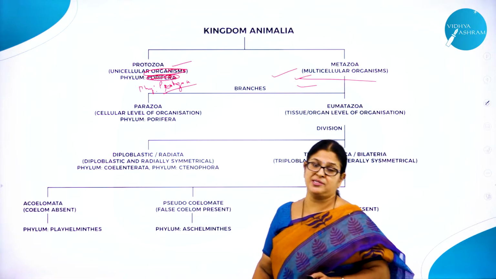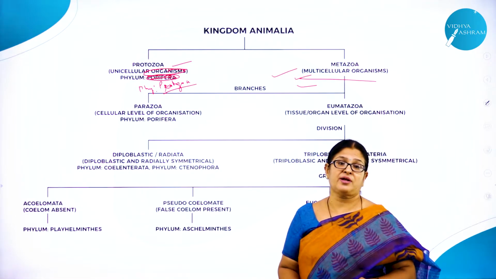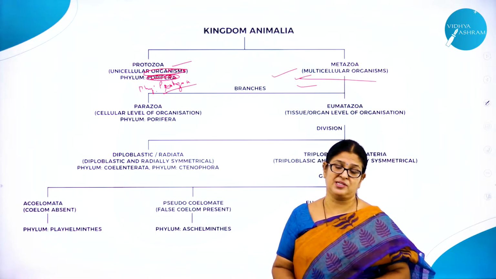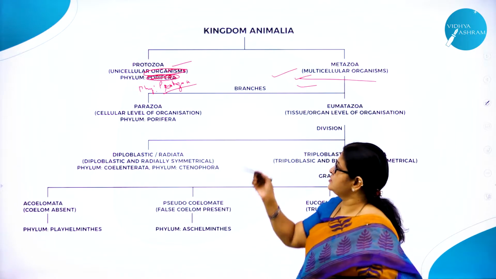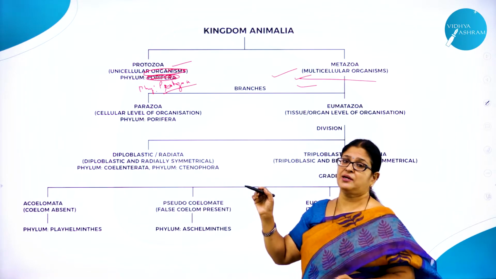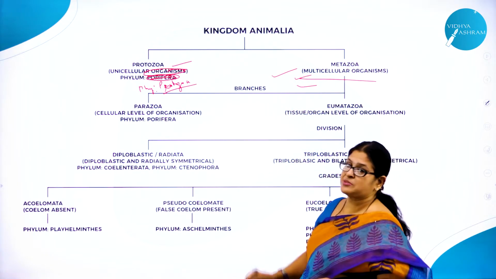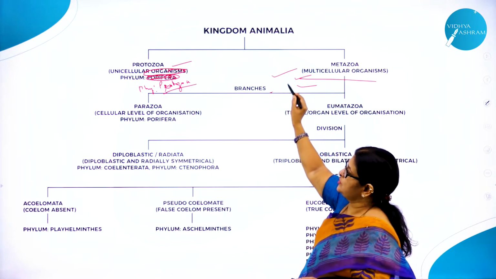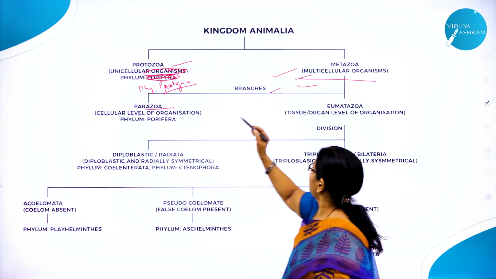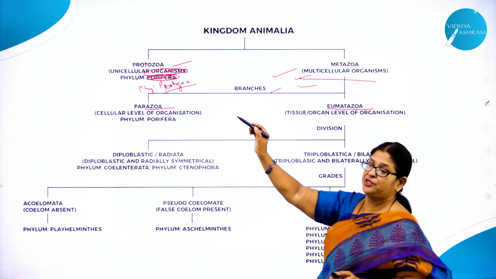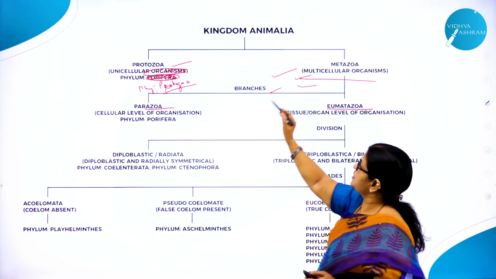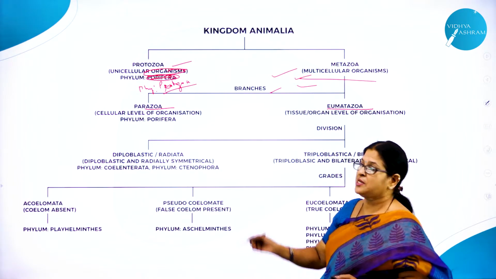Multicellular, what do you mean by multicellular? As I said, multicellular organisms have what? Millions of cells. Plants and animals come under multicellular organisms. Further, the multicellular organisms are divided into two branches. What is that? Parazoa and Eumetazoa. First, the animal kingdom is divided into unicellular organisms and multicellular organisms.